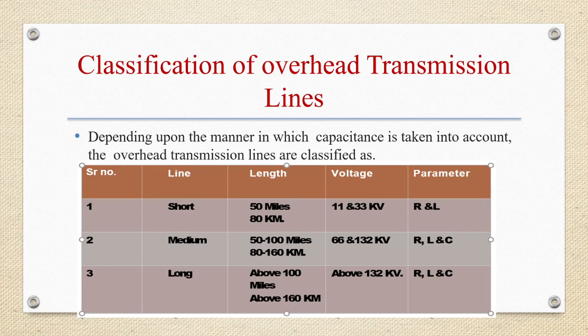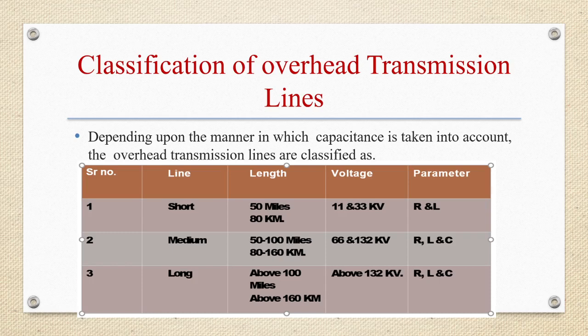A short transmission line is when the length of an overhead transmission line is up to 50 kilometers and the line voltage is comparatively low. Due to smaller length and lower voltage, capacitance effects are small and hence can be neglected. So whenever we are studying the performance of a short transmission line, only resistance and inductance of the line are taken into account.